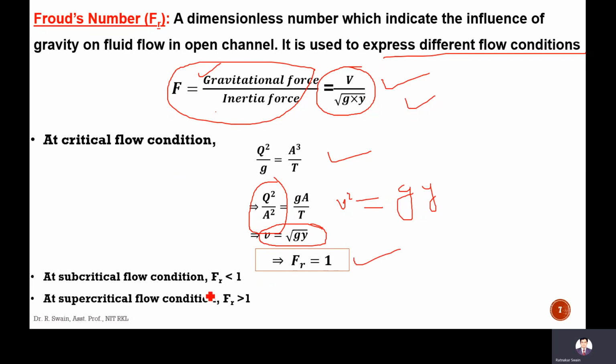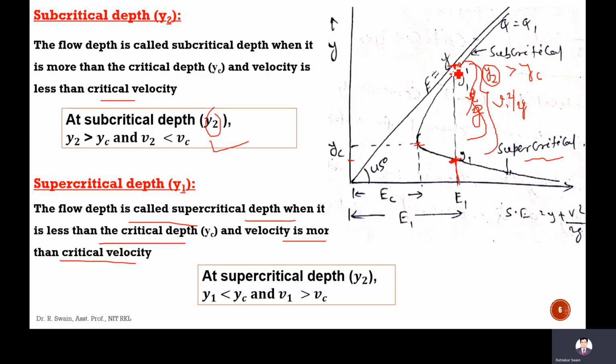Similarly, what happens in subcritical flow condition? The Y is more than YC, which means the denominator is more. V is less than VC, like we discussed here.